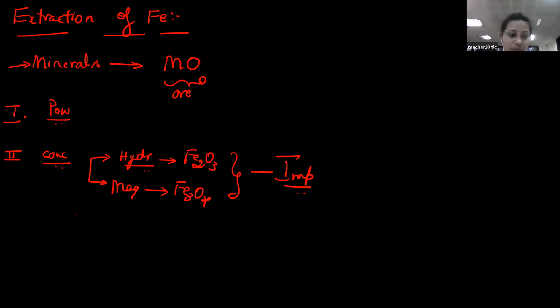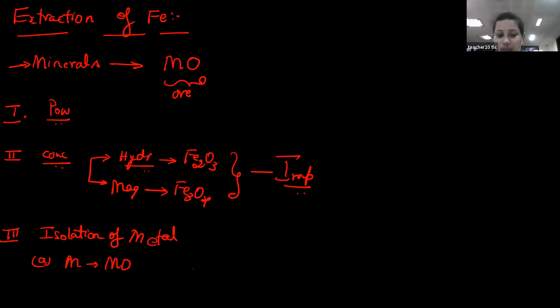Then go for the third process, that is isolation of metal. Isolation of metal, here there are two techniques. Go for the conversion. First you convert that ore into the corresponding metal oxide. Then you extract the metal from that metal oxide by adding a reducing agent. So this is the fourth step in the extraction of iron.